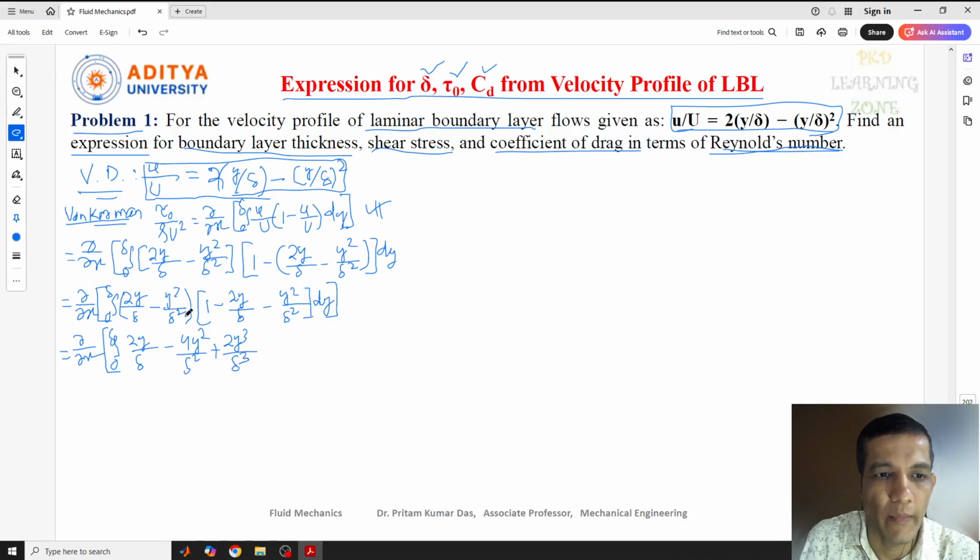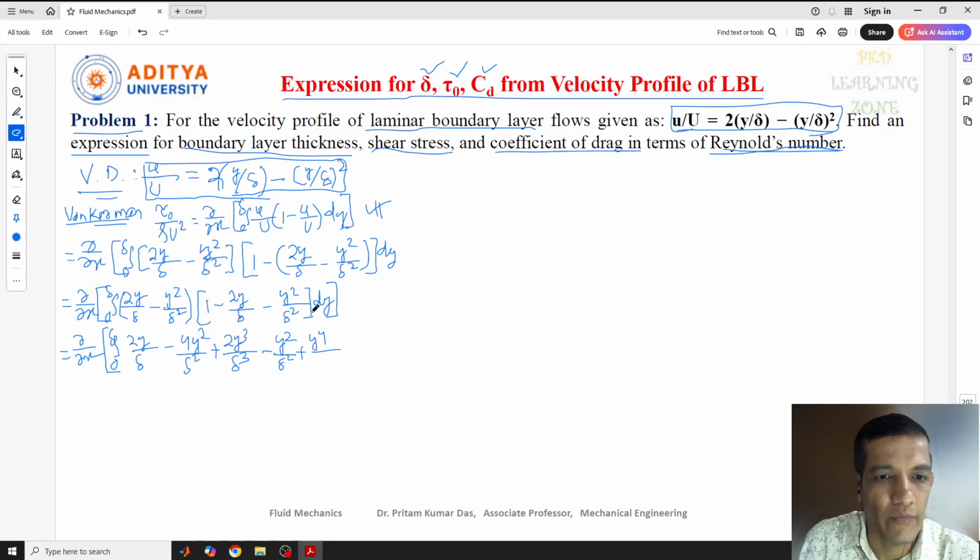Now next, minus y square by delta square is there. So that is minus y square by delta square, and minus into minus plus. So y square is there, and here also y square is there. So that means y to the power 4.